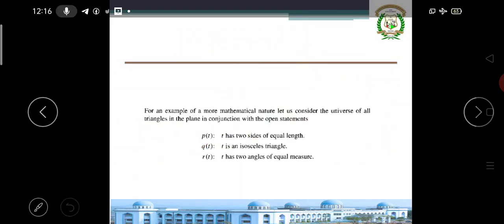Next example, they have given another example. P of t is two sides of equal length, Q of t is an isosceles triangle, and R of t is two angles of equal measures.